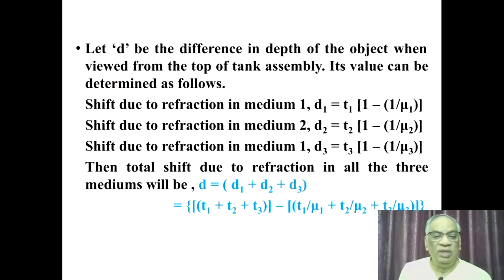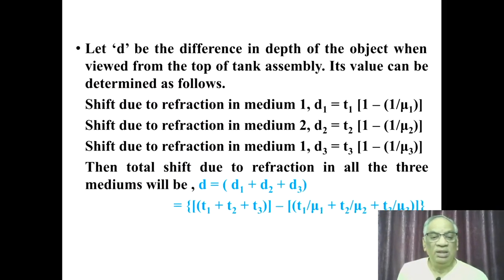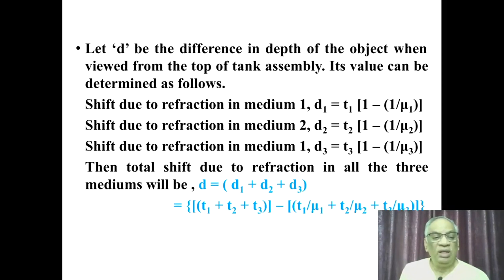Due to refraction in medium 1, the object image shift D1 is given by T1, that is the thickness of the glass medium 1, into 1 minus 1 by mu1, where mu1 is the refractive index of medium 1. Similarly, due to refraction in medium 2, the shift D2 is equal to T2 into 1 minus 1 by mu2, where mu2 is the refractive index of medium 2.